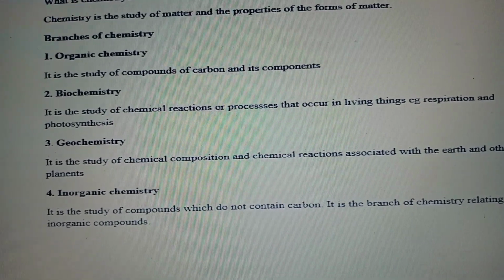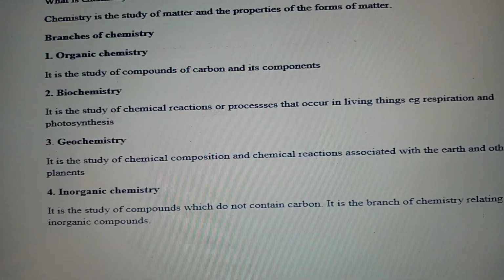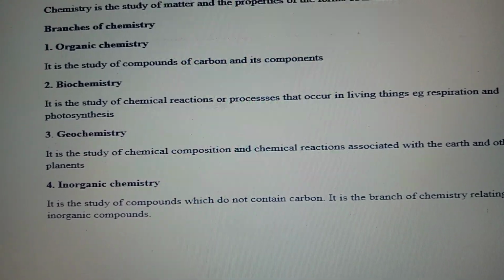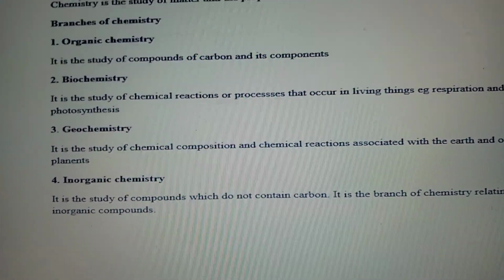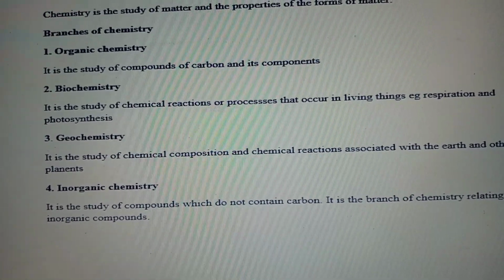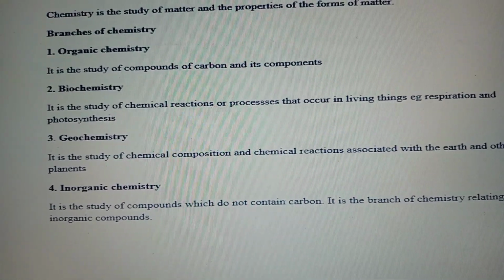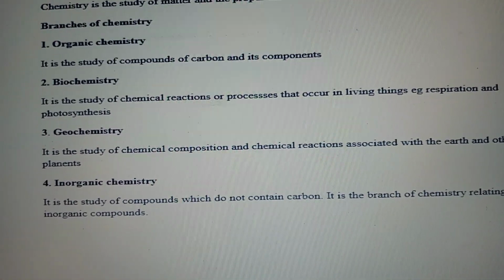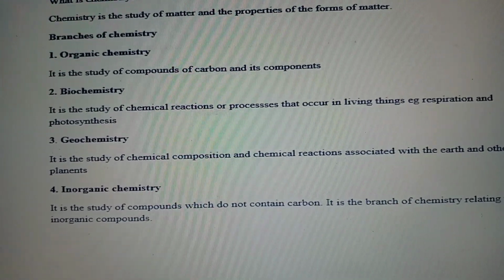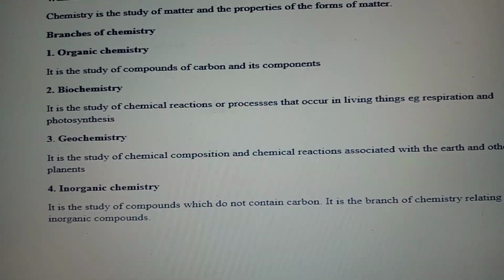So the first branch we have is organic chemistry. As we can hear by just saying organic, it is the study of compounds of carbon and its components.